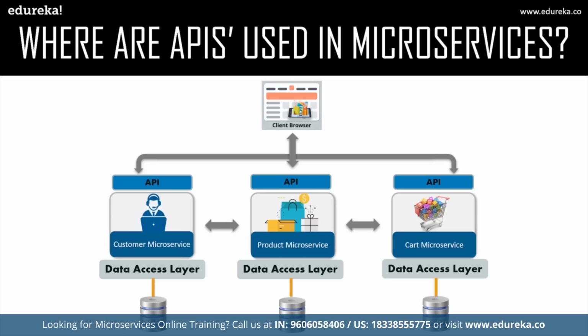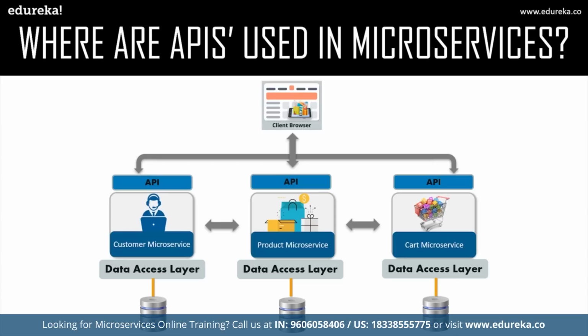Since we want the customer details, this request will go directly to the customer microservice. The required data will be retrieved from the API, and then the API will send back the requested response to the client, right? That's all you have to understand, guys: each service will have its own API, and through that API you can communicate with that service.